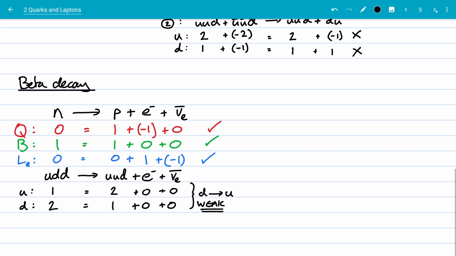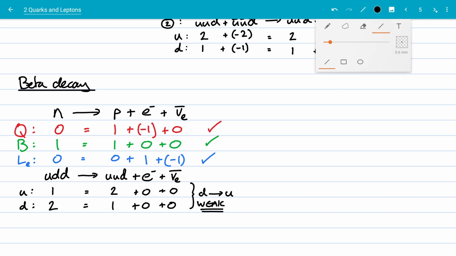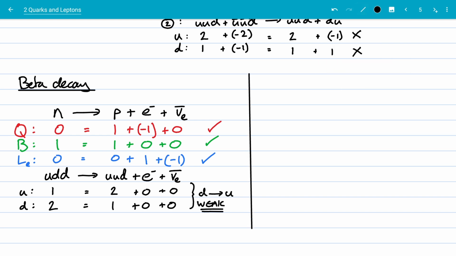Now, the weak interaction only acts in this way if it is reducing the mass energy of the particles. So we say energy is conserved, but we do have to be a bit careful with this. For example, I can't go the other way on this interaction. I can't get a proton to collide with an electron antineutrino and turn it into a neutron. It doesn't work that way. And we could have a look at another example.